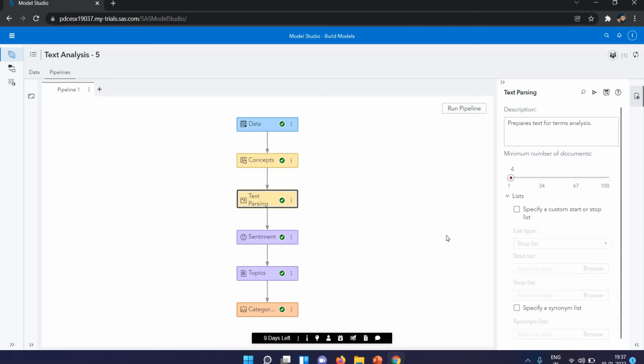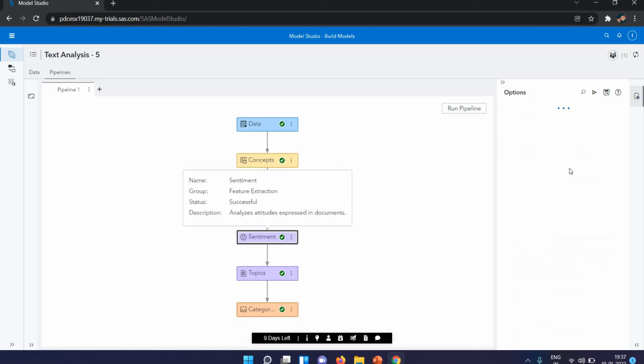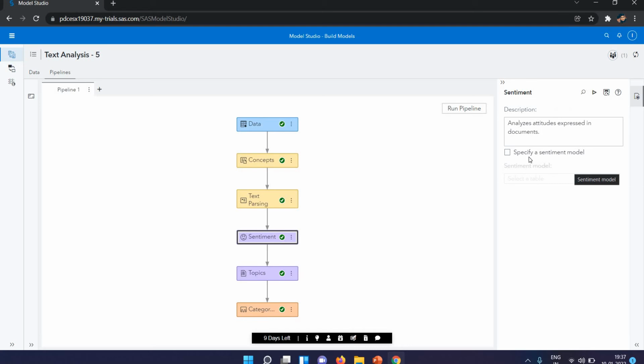After the text parsing node we have the sentiment. So what is sentiment? If you select the sentiment, you can define your own sentiment if you want.